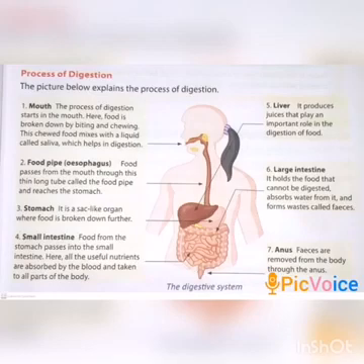Then liver. Liver also produces juices that play an important role in digestion of food. Next, large intestine. It holds the food that cannot be digested, absorbs water from it, and forms waste called feces. Then anus. The solid waste is removed from the body through the anus.